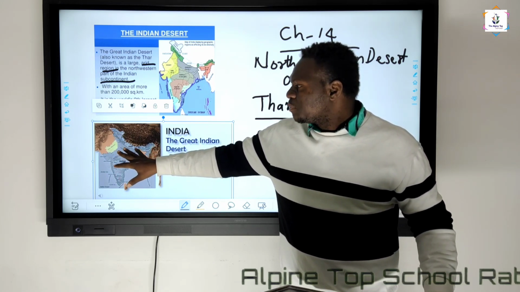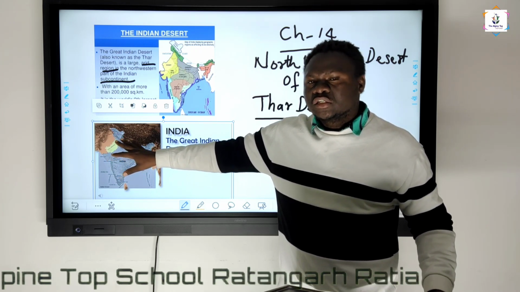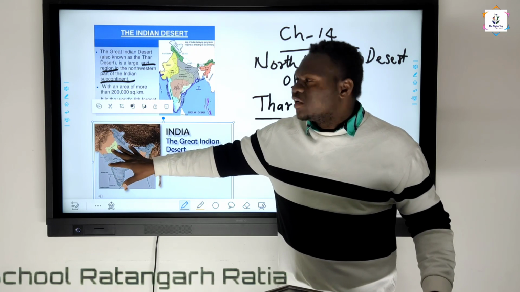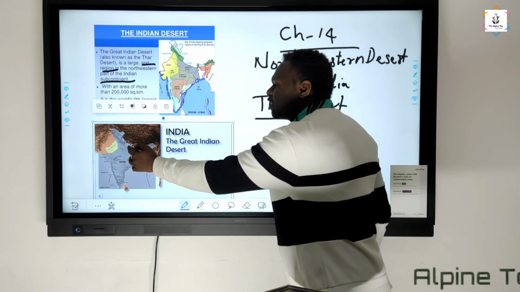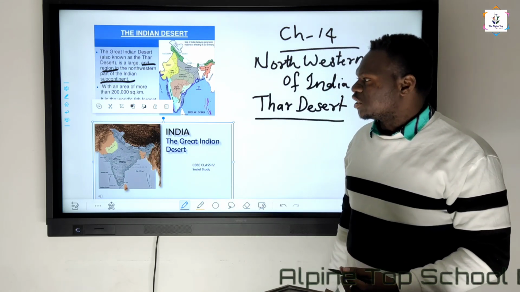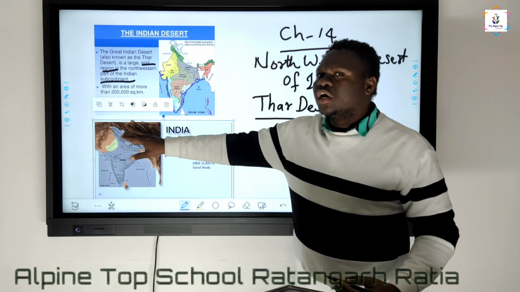Most of it is in Rajasthan, one of the largest states in India. This area covered with desert is called the northwestern desert of India, or the Thar desert.